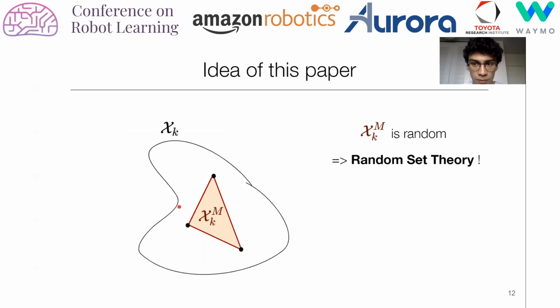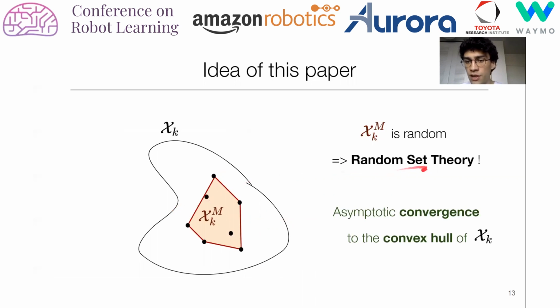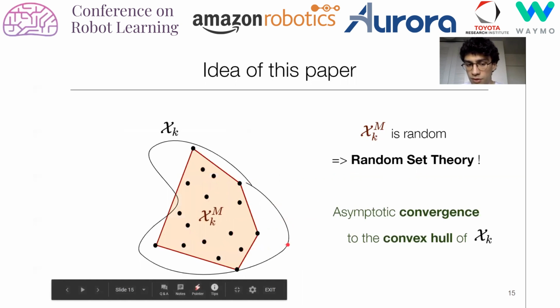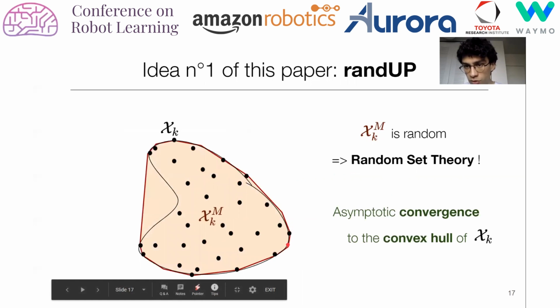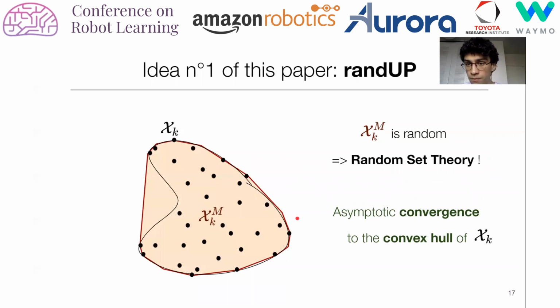And why do we care about mathematically describing them? Well, because using random set theory, we can prove that as we get more points, these convex hulls converge to the convex hull of the true reachable sets asymptotically. So this motivated this randomized uncertainty propagation algorithm, and to the best of our knowledge, it is the first use of random set theory in robotics.